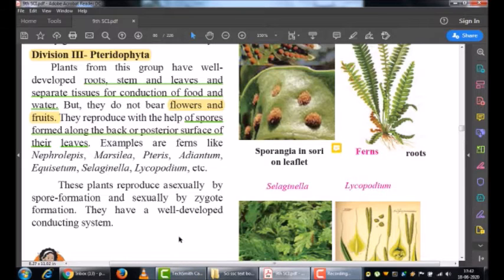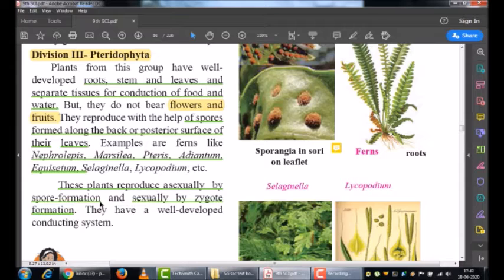Now examples are ferns like Nephrolepis, Marsilea, Pteris, Adiantum. Okay, these are some of the examples of the plants belonging to the kingdom Pteridophyta. Then one more important thing which you should know, that these plants reproduce asexually by formation of spores and they reproduce sexually also by formation of a zygote.